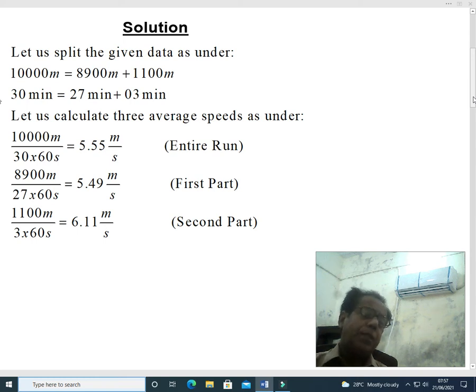So dear students, we see that for entire run average speed is 5.55, while during first split average speed is 5.49, which is less than the average speed of the entire run. It means runner must accelerate, otherwise he cannot achieve the target.